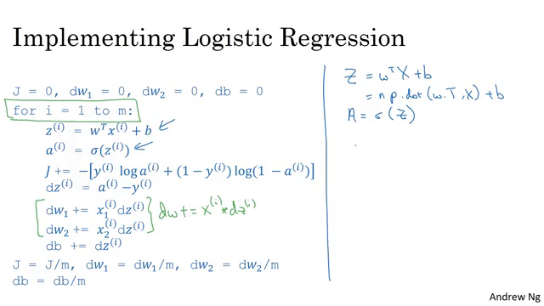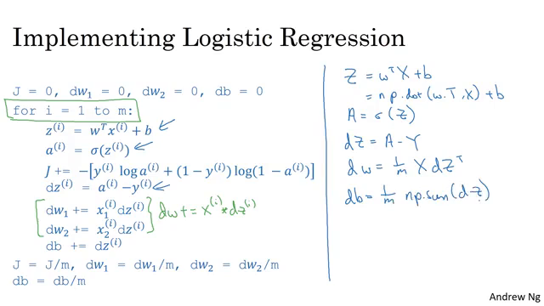Next, on the previous slide, we said you would compute dZ equals capital A minus capital Y. So now you computed all of this for all the values of i. Then finally, dw equals 1 over m times X dZ transpose, and db equals 1 over m of np.sum of dZ.